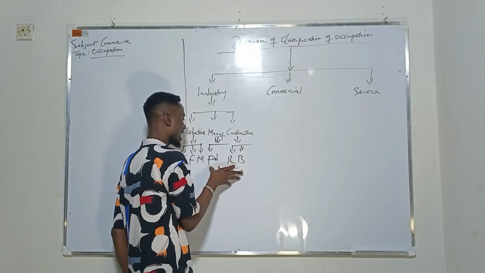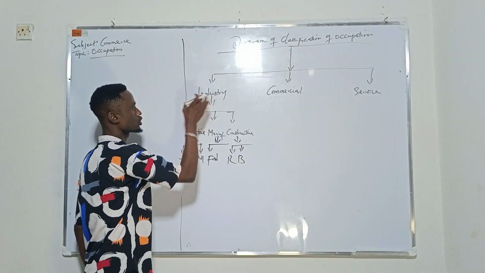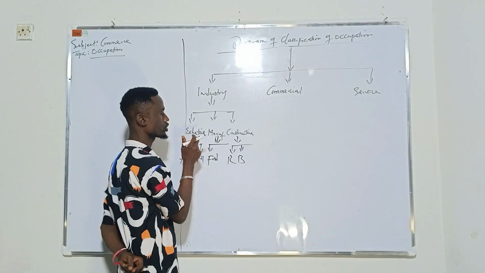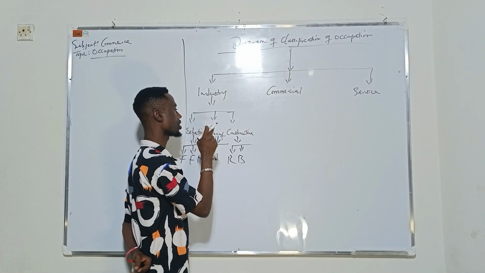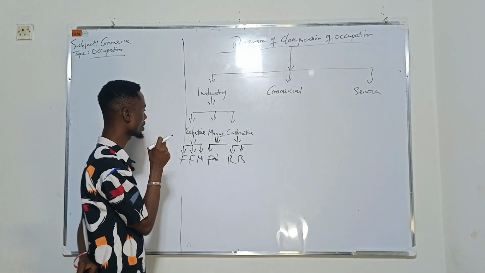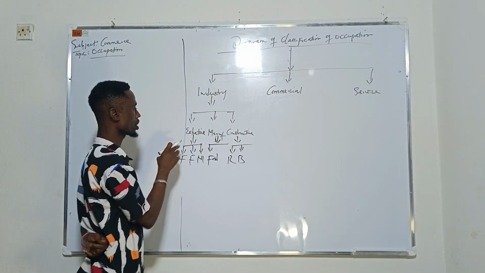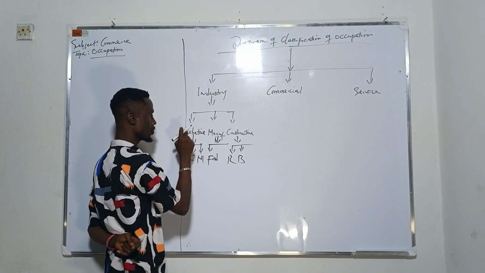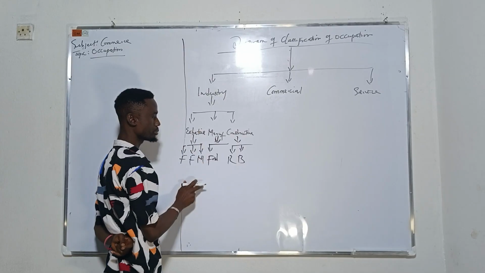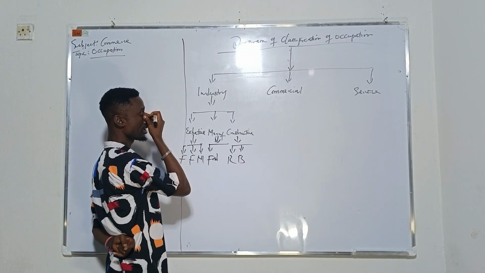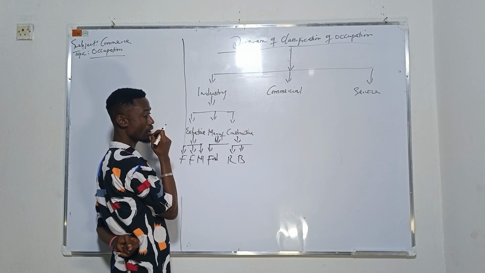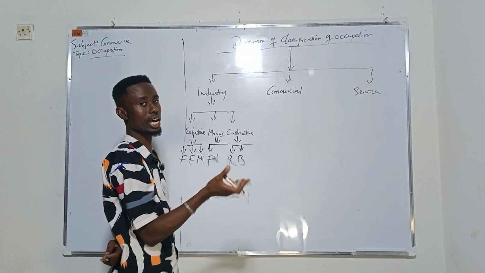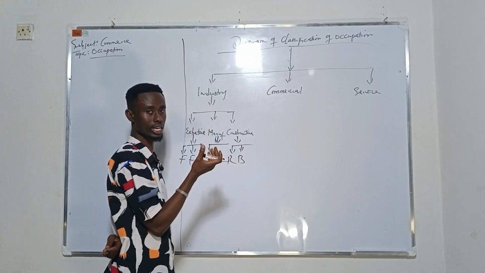So these are classes under what industry. We have number one, the extractive industry. We have the manufacturing industry. Then we have the constructive industry. Take note. Under the extractive industry, we have farming, fishing, mining, plumbing. Under the manufacturing industry, we have food production, soap making, cake.